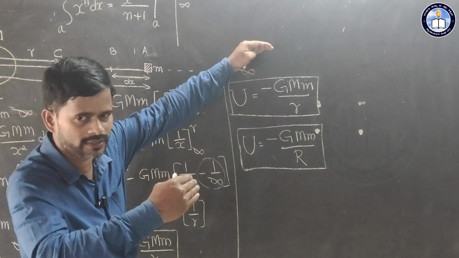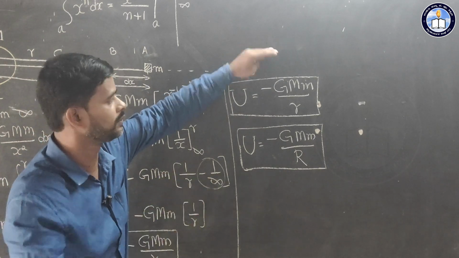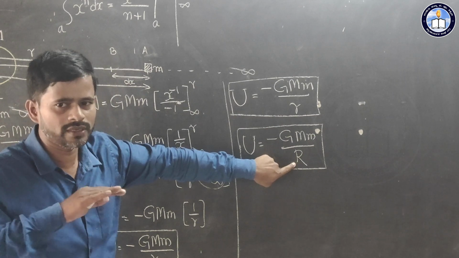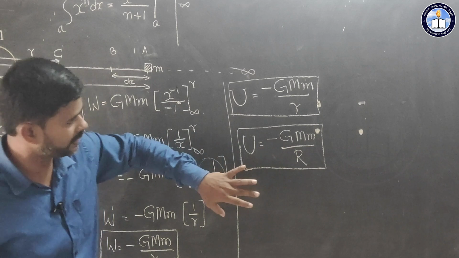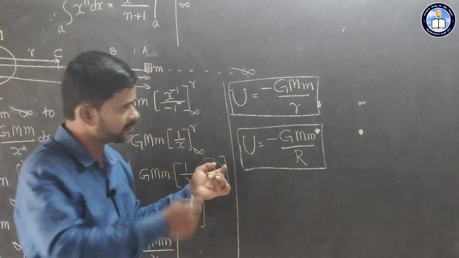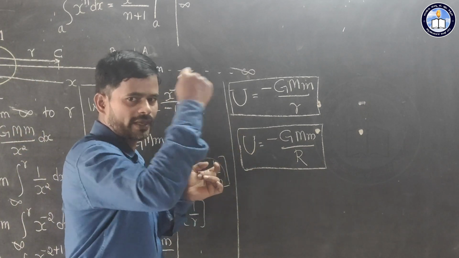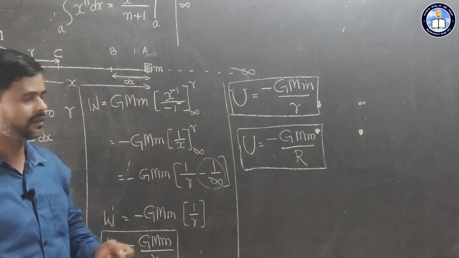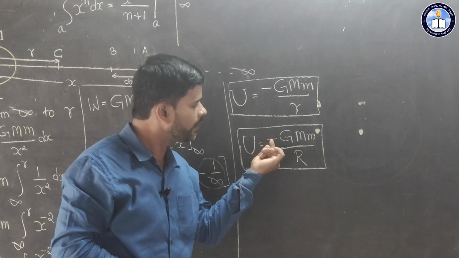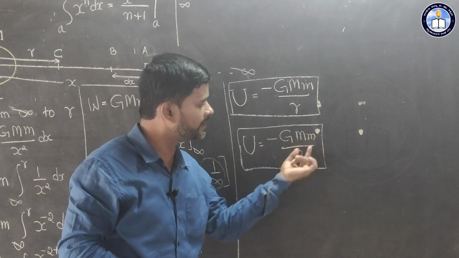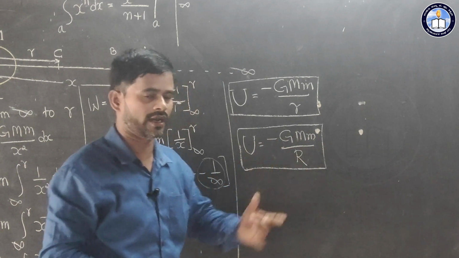The earlier one is not on the surface of earth, it is above the surface of earth, somewhere at some distance. Here it is exactly on the surface of earth. If the object is exactly on the surface of earth, that means you are bringing that body from infinity to the surface of earth. So if you have to find gravitational potential energy, you can use this formula, U is equal to minus G into M divided by capital letter R.